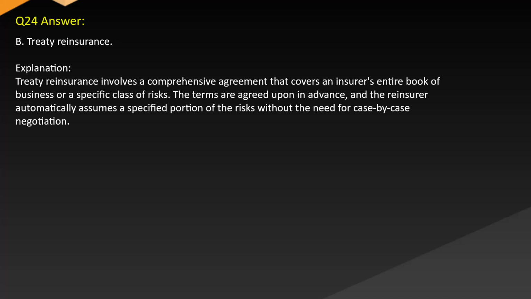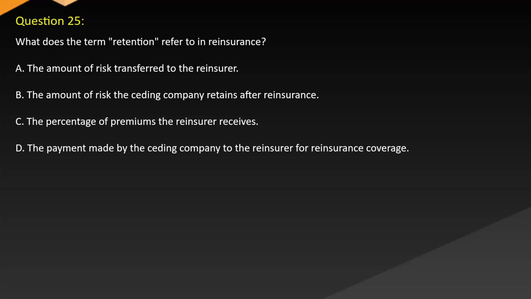Treaty reinsurance involves a comprehensive agreement that covers an insurer's entire book of business or a specific class of risks. The terms are agreed upon in advance, and the reinsurer automatically assumes a specified portion of the risks without the need for case-by-case negotiation. Question 25.